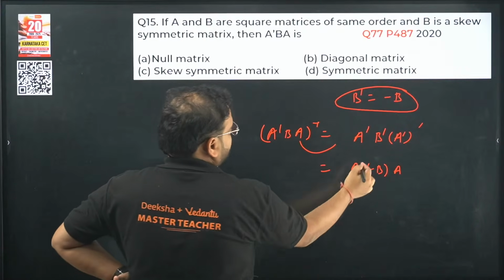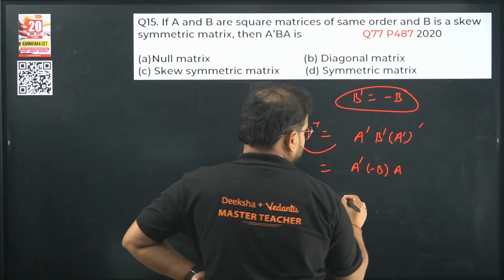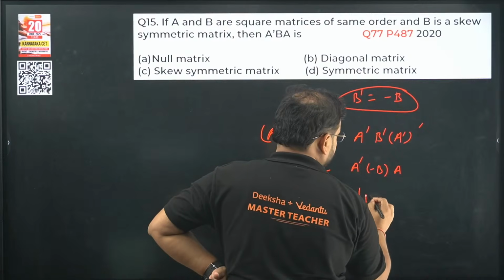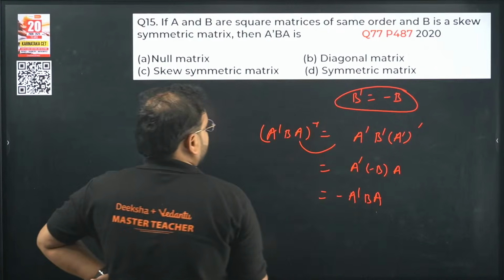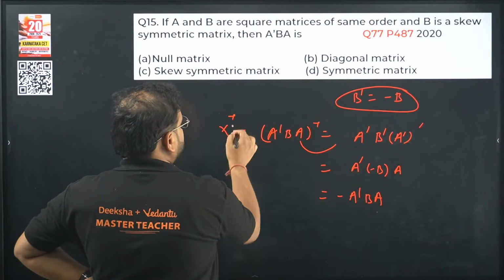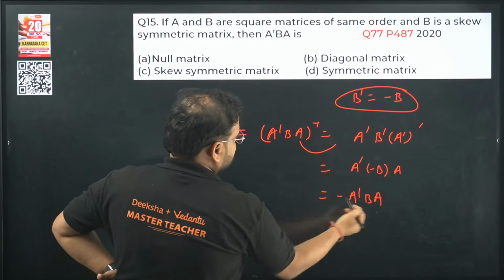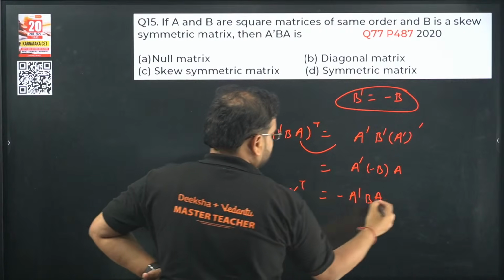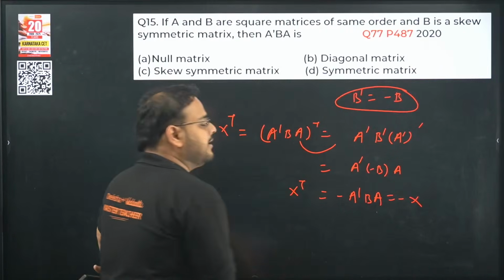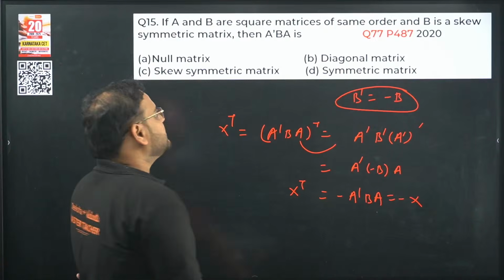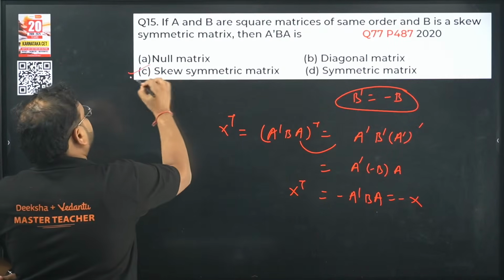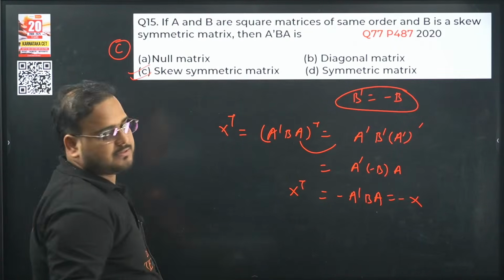So I have the answer as minus A dash B A. If this was matrix X, its transpose is minus X. So basically X transpose is minus X means skew-symmetric matrix. Option C is the right choice.